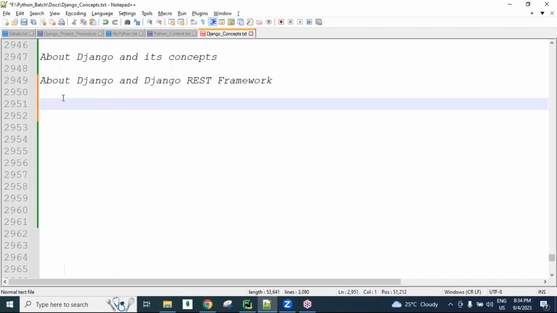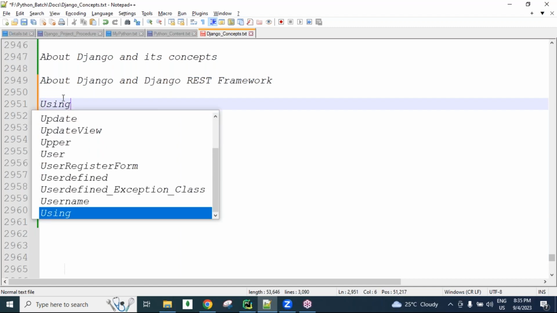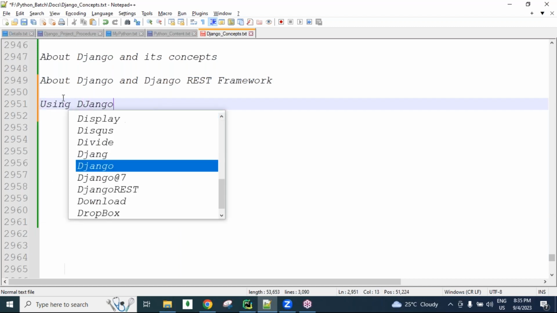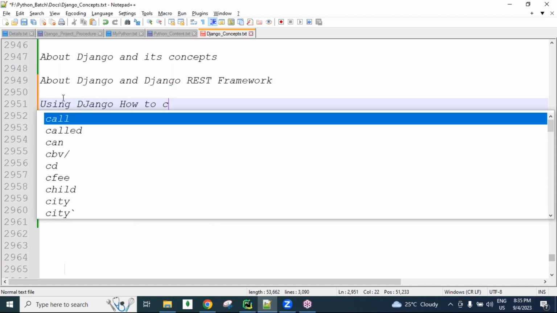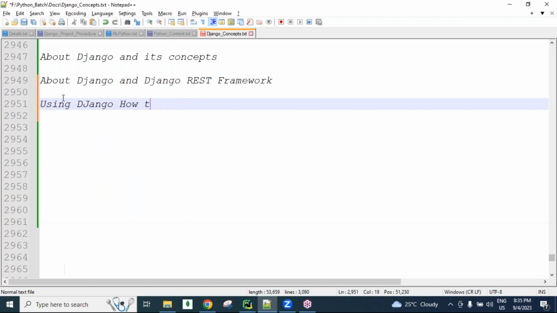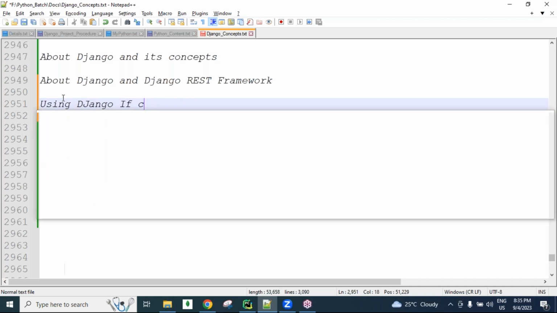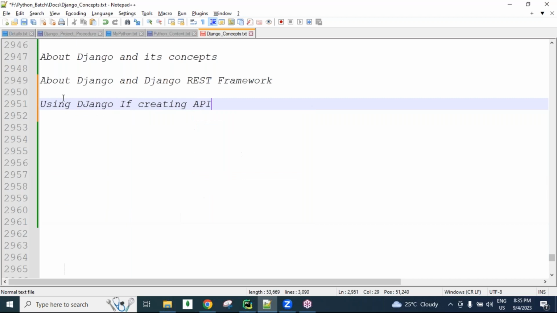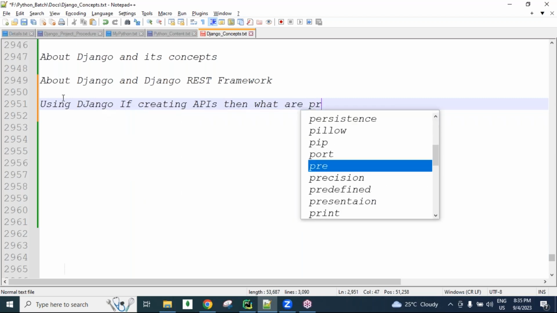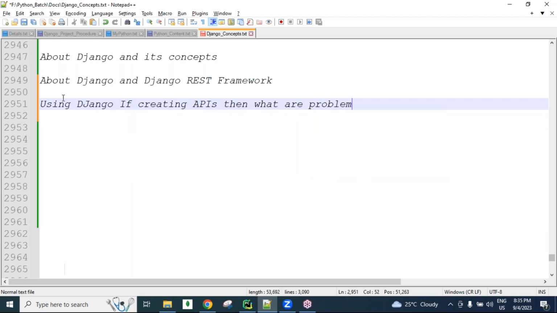So simply, using Django, how do we create APIs, and what are the limitations and problems if we create APIs using Django?